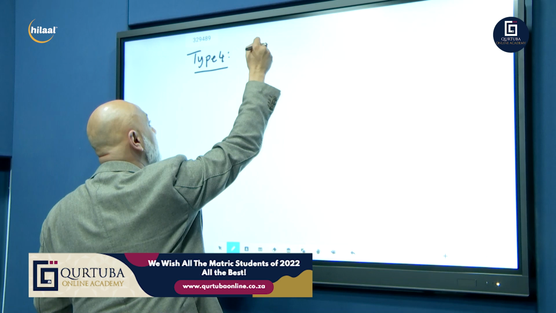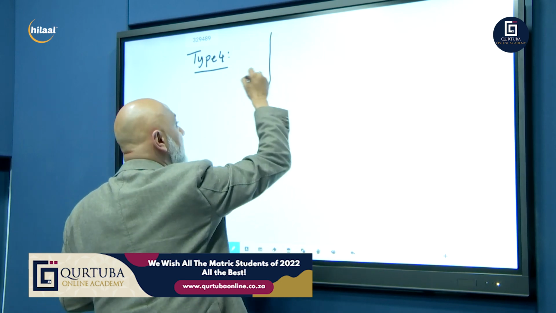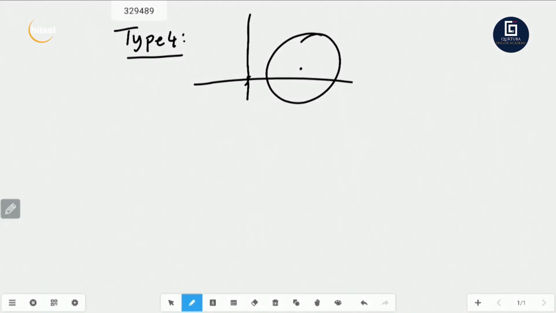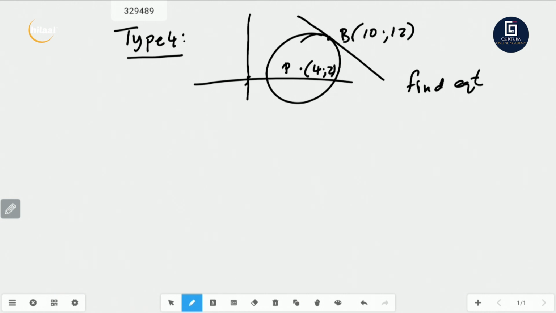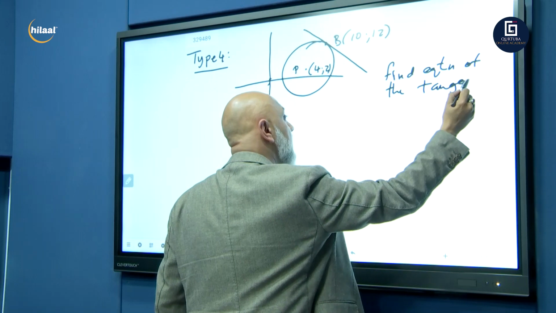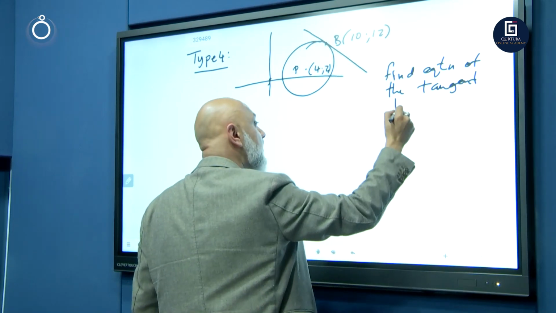Okay, so type number 4. I give you a circle. So that's your Cartesian plane. I give you a circle. I tell you the center here is P, and that is 4 and 2. And it's got a tangent passing here at point B. And let's say that is 10 and 12. They tell you, find the equation of the tangent passing through B. The question is, find the equation of the tangent through point B.